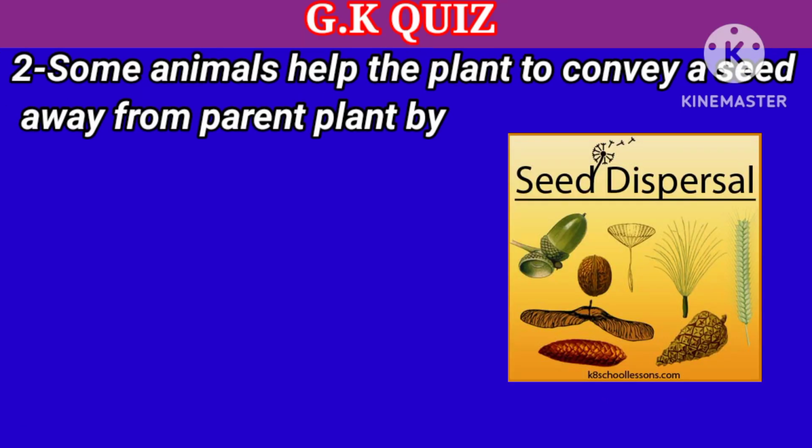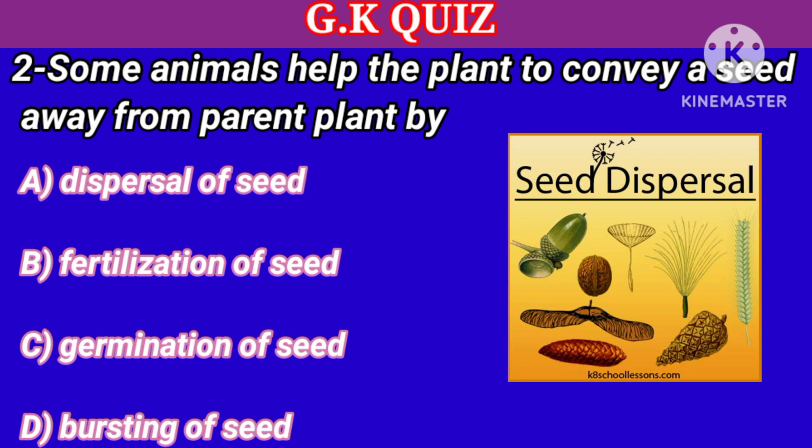Question number 2. Some animals help the plants to convey a seed away from the parent plant by. Your options: A. Dispersal of seed, B. Fertilization of seed, C. Germination of seeds, D. Bursting of seeds. Your right answer is dispersal of seed.